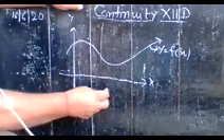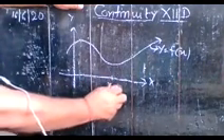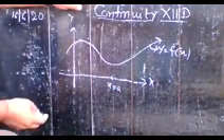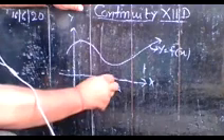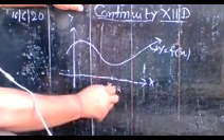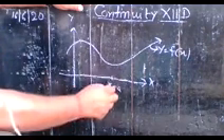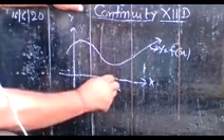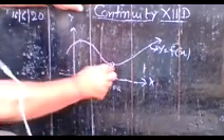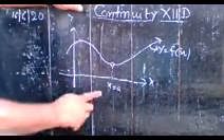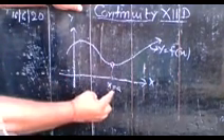Here you take a point x is equal to a on the x-axis. The corresponding point on the curve at x is equal to a, suppose you have a hole. What does it mean? It means the curve is not defined at x is equal to a.